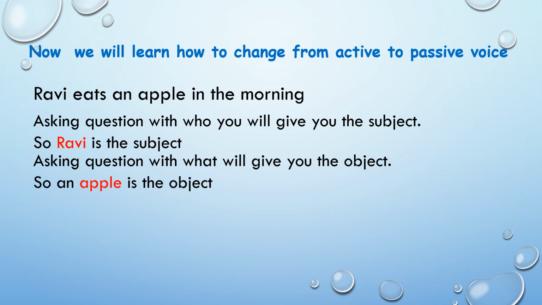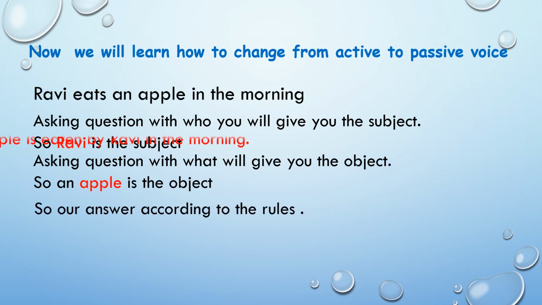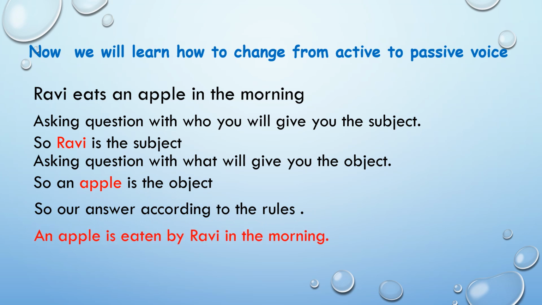Now according to this, and the rules which we have learnt, we will get the answer to this sentence, Ravi eats an apple in the morning. So our answer will be, according to the rules, an apple. Rule number 1, object changing to subject. Now rule number 2 is form of to be. Ravi eats an apple is in present tense and apple is singular, so we put is.